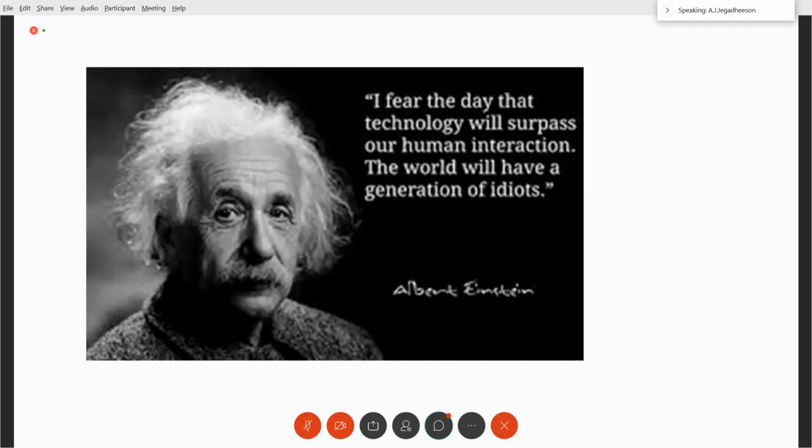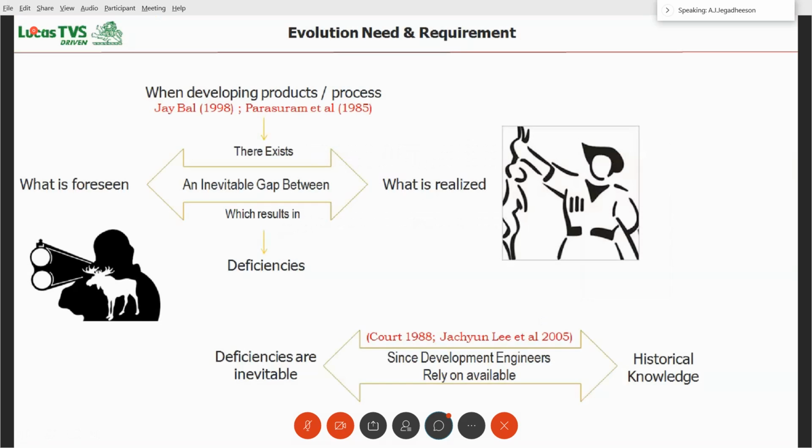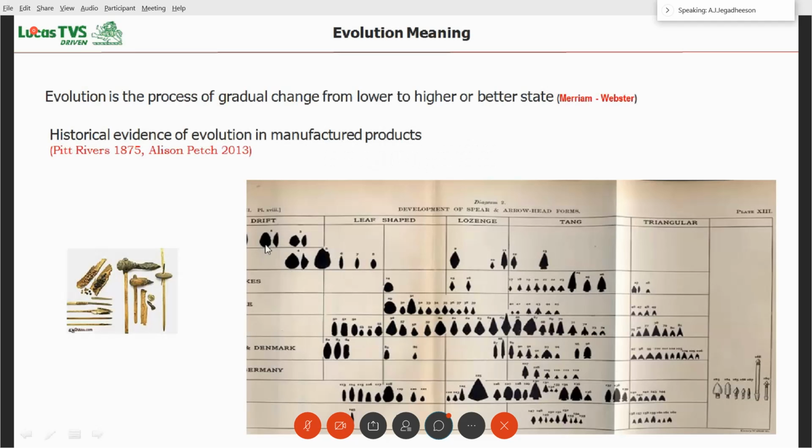Okay. So far I told about revolution. Next, let us come to evolution. Once a revolution has happened, once a technology is adopted and implemented, it needs to evolve for further improvement. Suppose it is the Stone Age. The Stone Age weapon itself has undergone so many evolutions from this shape to this shape, over so many periods, and it has got perfected. So that is called evolution.